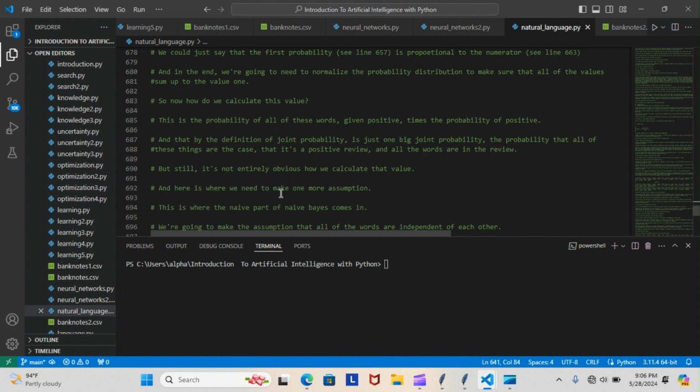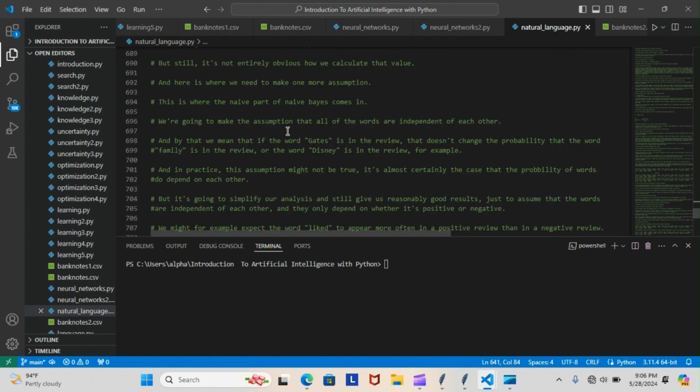And here's where we need to make one more assumption. This is where the naive part of naive Bayes comes in. We're going to make the assumption that all of the words are independent of each other. And by that, we mean that if the word Gates is in a review, that doesn't change the probability that the word family is in a review or the word Disney is in a review, for example.